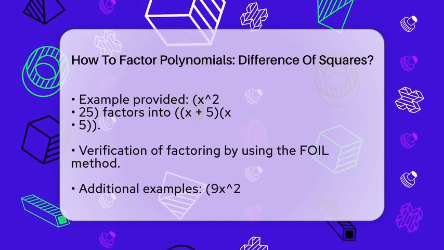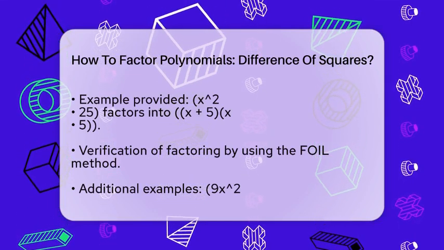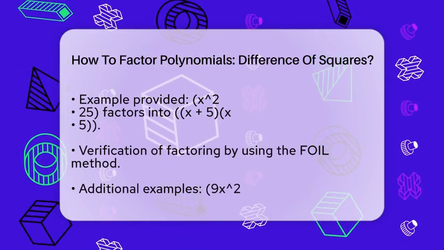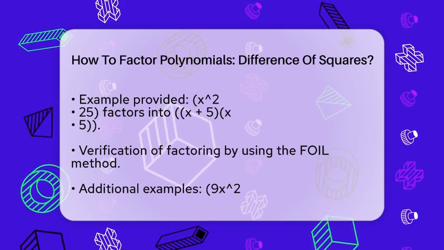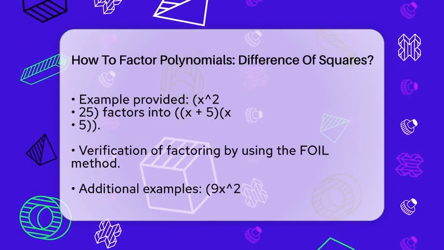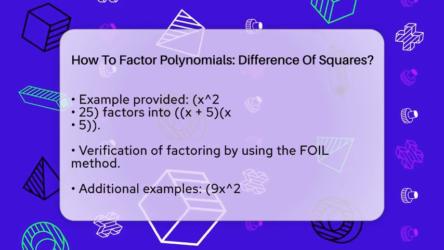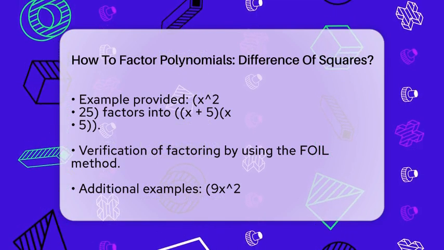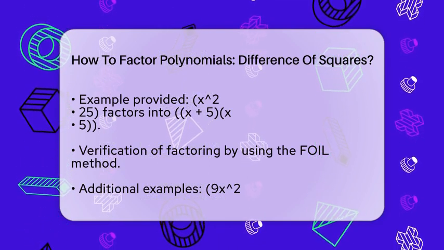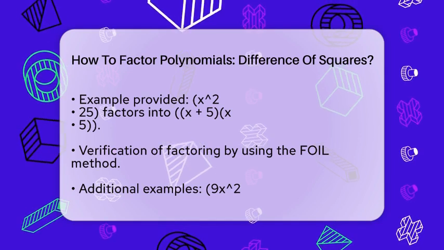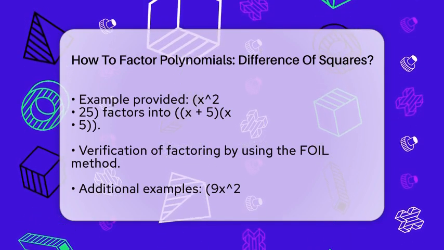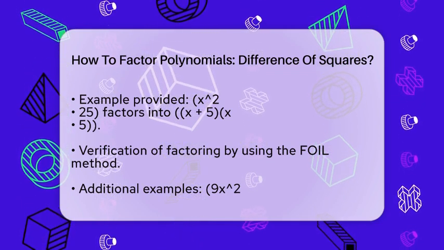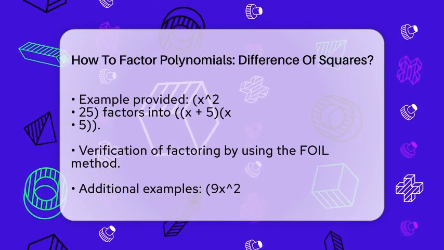To ensure you did everything correctly, it is a good idea to check your work. You can do this by multiplying the two binomials back together using the FOIL method. FOIL stands for first, outer, inner, last, which helps you remember how to multiply binomials properly. Let's look at some examples to clarify. The expression 9x^2 - 49 can be factored into (3x + 7)(3x - 7), because 9x^2 is (3x)^2 and 49 is 7^2. Another example is 4x^2 - 81y^2, which factors into (2x + 9y)(2x - 9y).